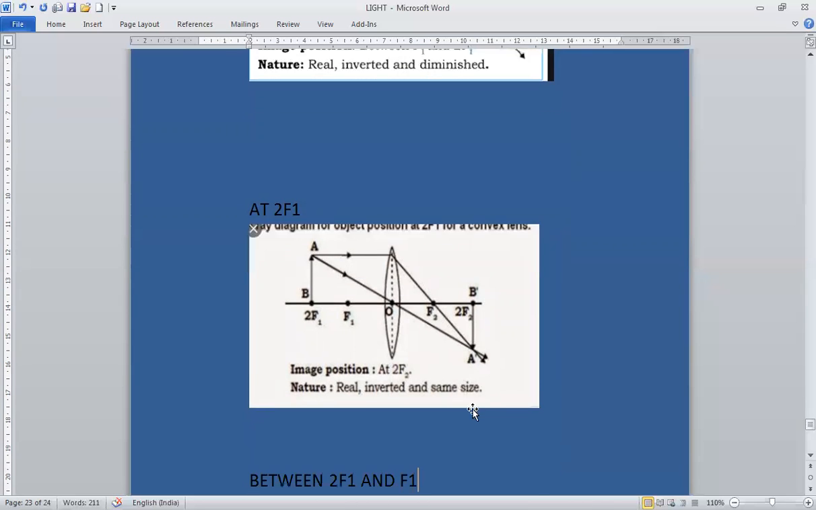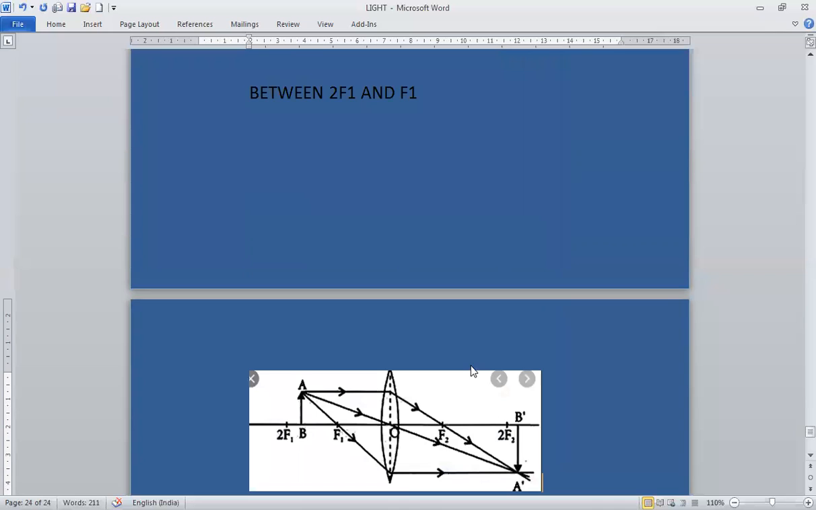Now, the next case is between 2f1 and f1. See, this is 2f1 and this is f1. The object is placed between 2f1 and f1. The image formed will be beyond 2f2.